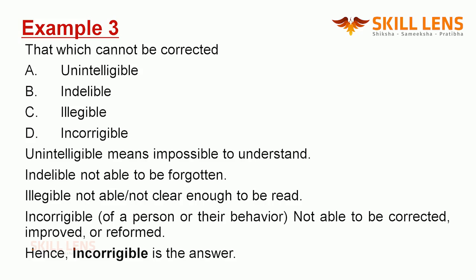So here we'll have to determine what the meaning of each word is. Unintelligible means something that is impossible to understand. Somebody who is intelligent is a person who is able to understand, can relate to things. But unintelligible means impossible to understand. Indelible, the meaning of which is something that is not able to be forgotten. Illegible is something which cannot be read clearly.